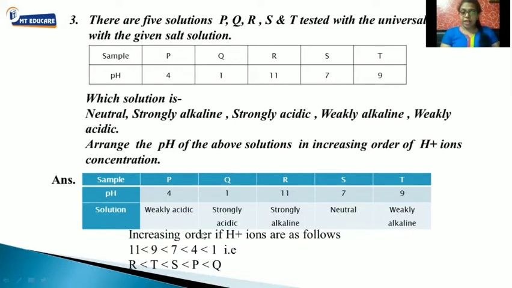So here we have written with the help of pH and also with the help of the samples. In this way, you have to answer the question. So this is a 2-mark question. That is section number B.